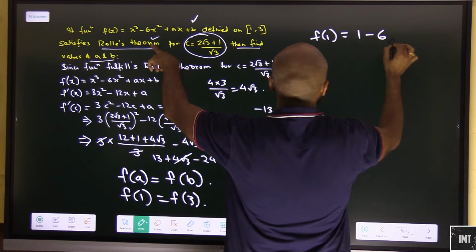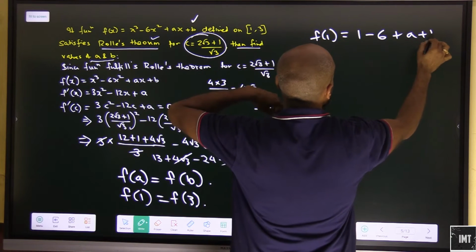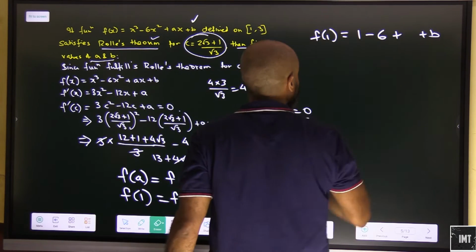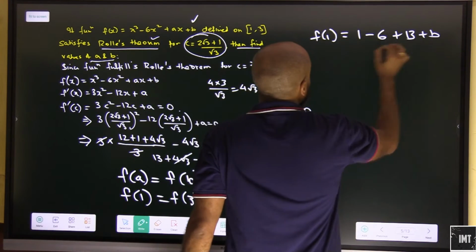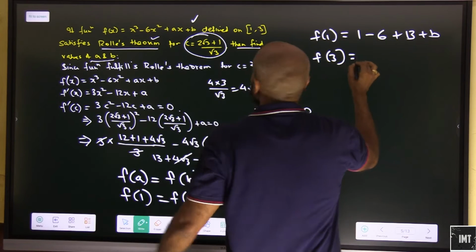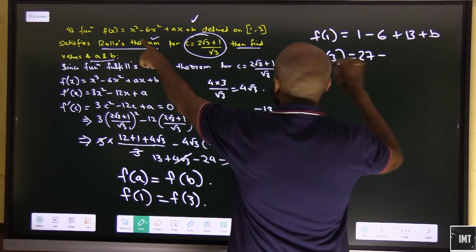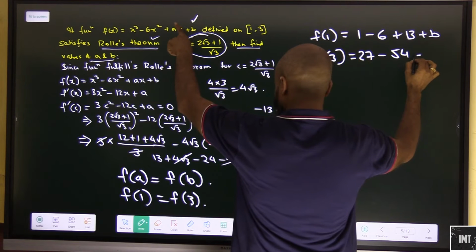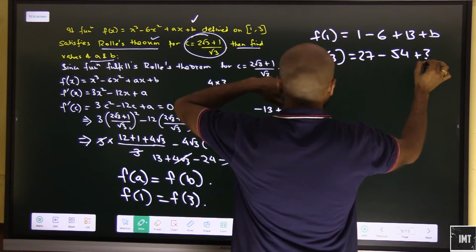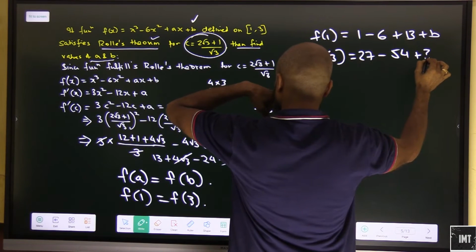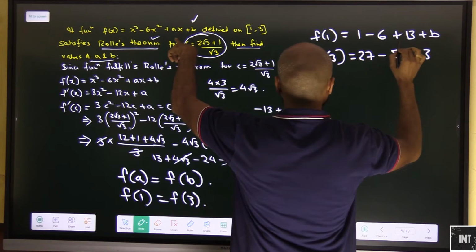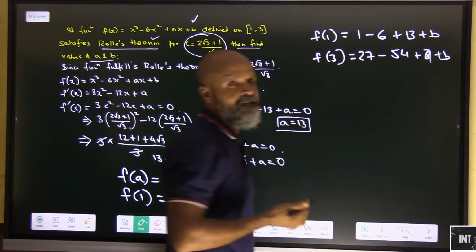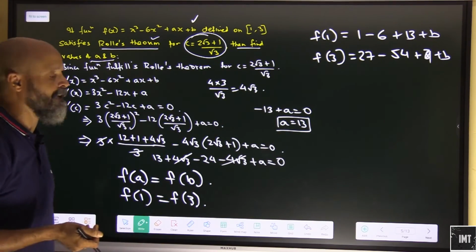1 minus 6 plus a plus b, and a here is 13. So this will be basically 13. And f3 will be equal to 27 minus 6 9s are 54 plus a, that is 3 times 13, that is 39, plus b. Now these two are equal, so b and b get cancelled, so b any which ways will not have any effect.